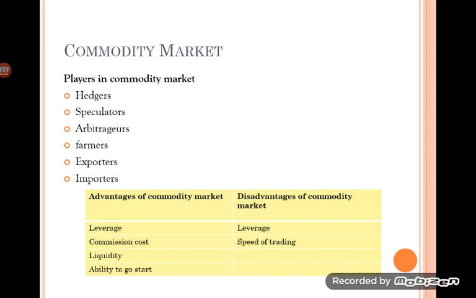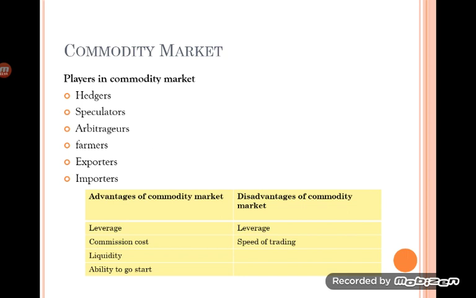Liquidity, it is highly liquid. The commodities can be purchased and sold. It may involve physical delivery of the goods, or it may not involve physical delivery of the goods. So it is highly liquid, and can be easily converted into cash. Then, ease of getting started. It is possible for all those who are interested in investing to enter the commodity market for trading purposes.